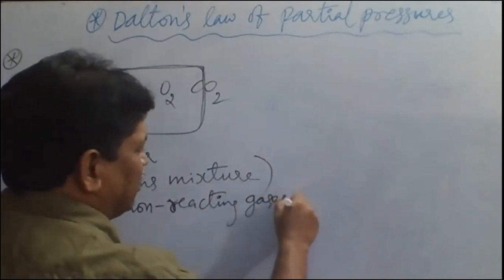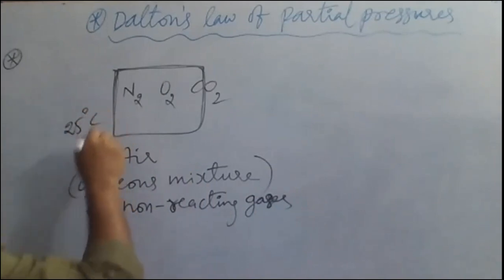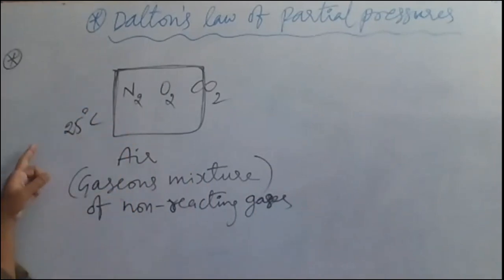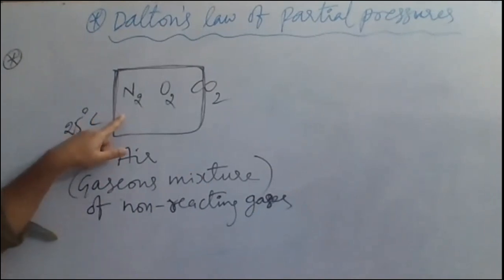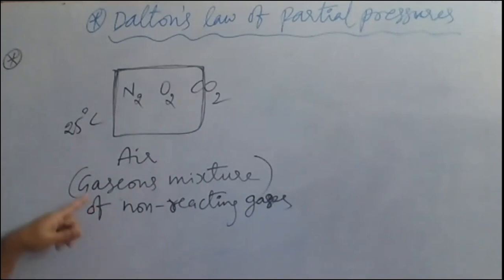Now, suppose we have taken 25 degrees Celsius, which is called room temperature. At room temperature, we have taken a mixture of nitrogen, oxygen, and CO2. Air is the gaseous mixture of non-reacting gases we have considered.